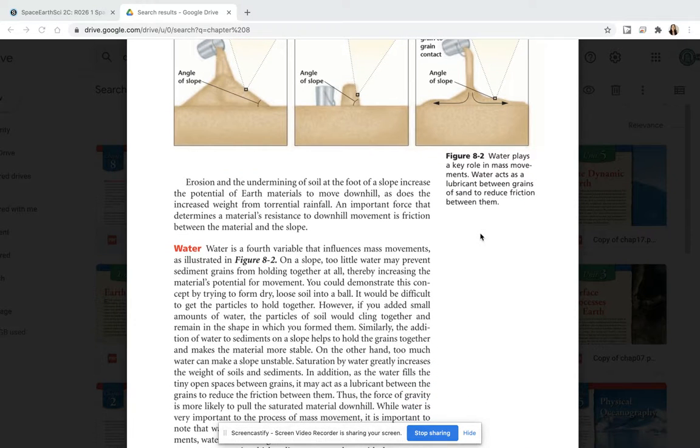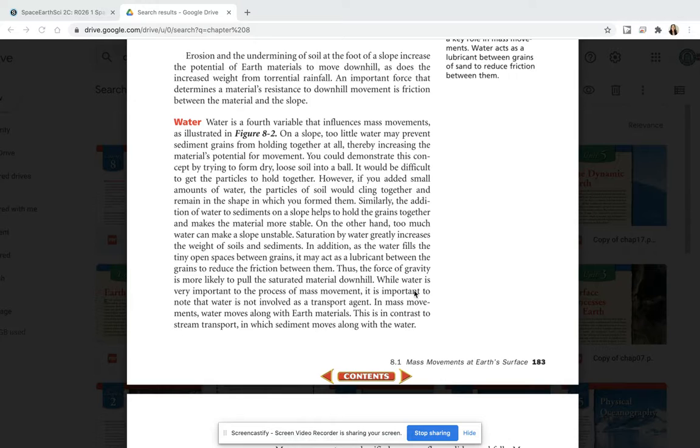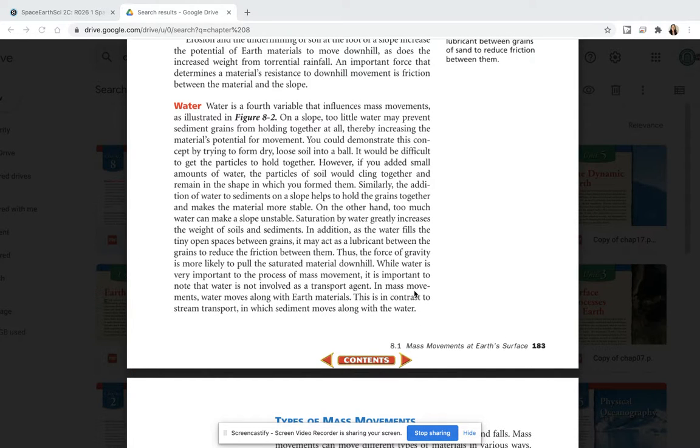Erosion and the undermining of soil at the foot of the slope increase the potential of Earth materials to move downhill, as does the increased weight from torrential rainfall. An important force that determines a material's resistance to downhill movement is friction between the material and the slope. Water is a fourth variable that influences mass movements, as illustrated in Figure 8.2.